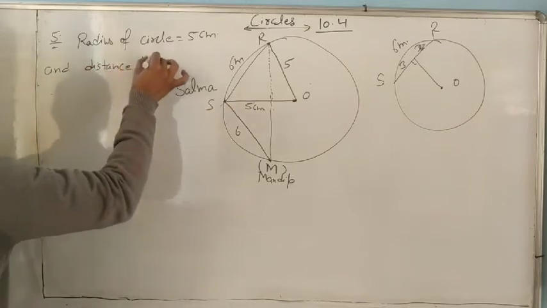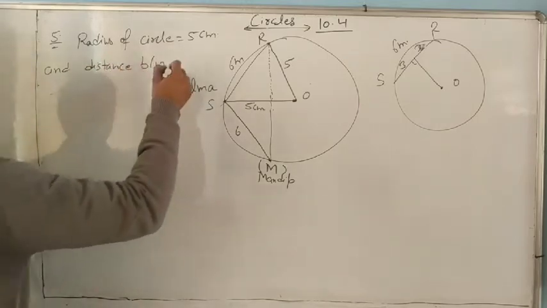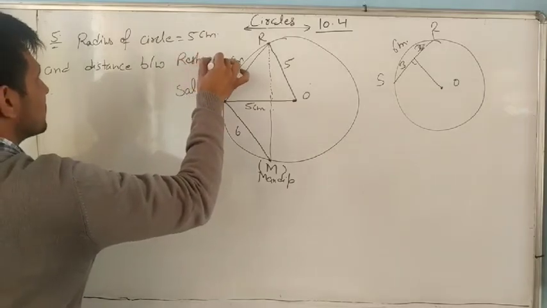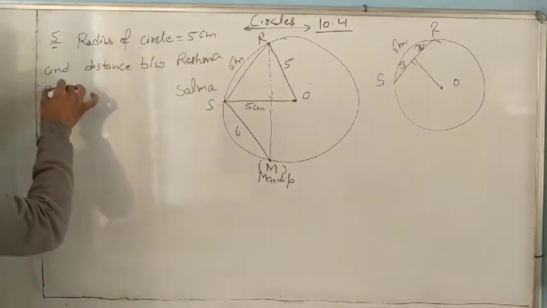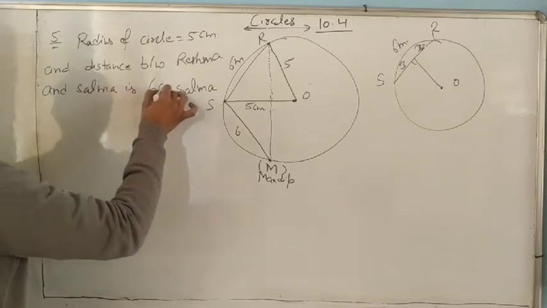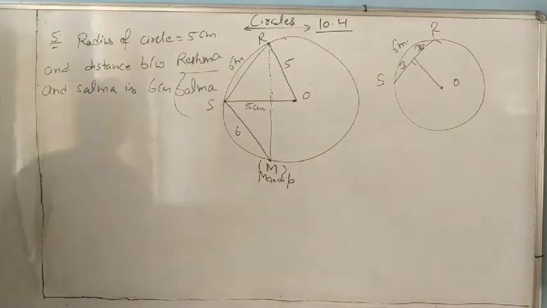the distance between Resma and Salma is 6 centimeter. Okay, 6 centimeter.